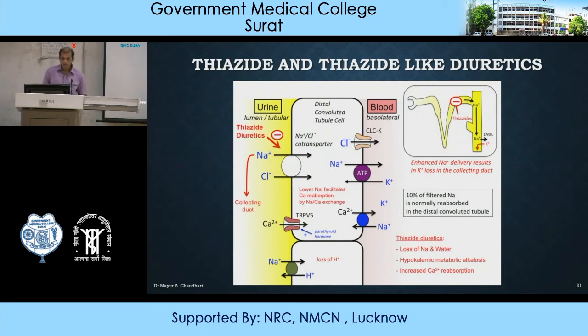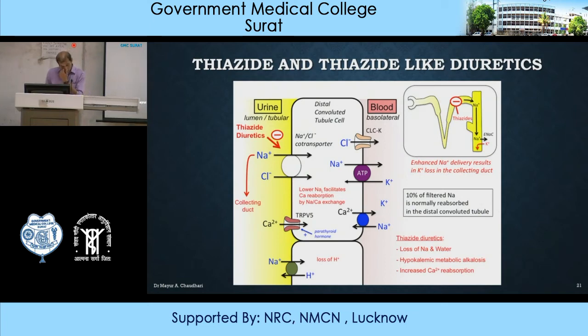Apart from sodium, here you can see sodium is exchanged with potassium ion, and calcium is also exchanged with sodium ion. So enhanced sodium excretion also leads to potassium loss in the collecting duct. So apart from sodium, potassium ions are also excreted out, and one of the adverse effects of this thiazide-like diuretic is hypokalemia because of increased excretion of potassium ion.